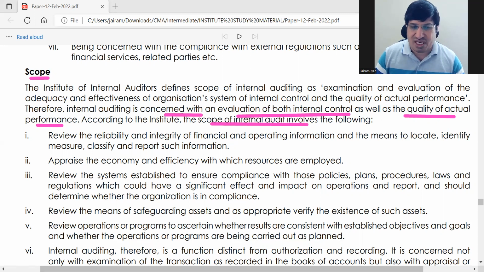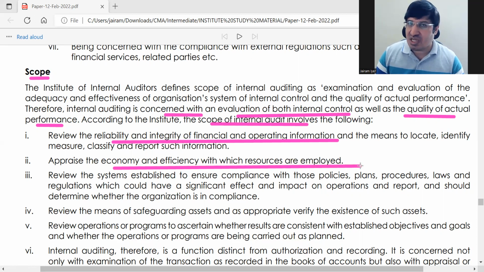This is the scope. One is to review the reliability and integrity of financial and operating information. Reliability of financial information, very much there. Then appraise the economy and efficiency with which resources are employed. Whether there is proper economy and efficiency in which you are employing your resources.